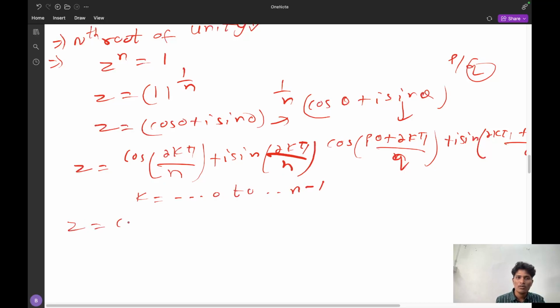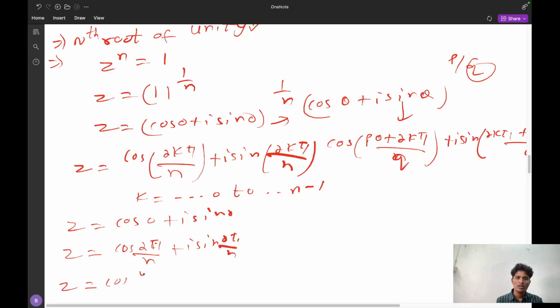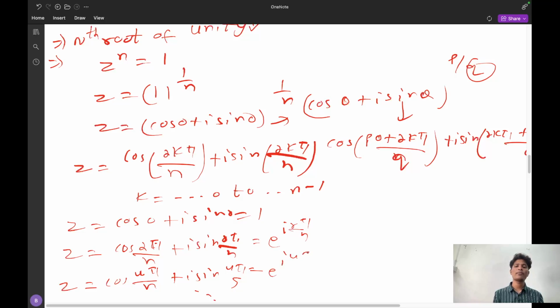So z is equal to cos 0 plus i sin 0 is one value, and z is equal to cos 2 pi by n plus i sin 2 pi by n is another value, and the next is cos 4 pi by n plus i sin 4 pi by n. Like this, the nth roots will become. So this is 1, this is e power i 2 pi by n, and this is e power i 4 pi by n.